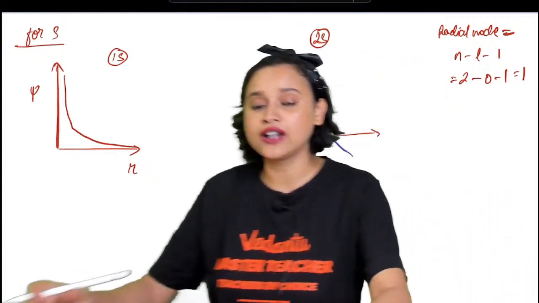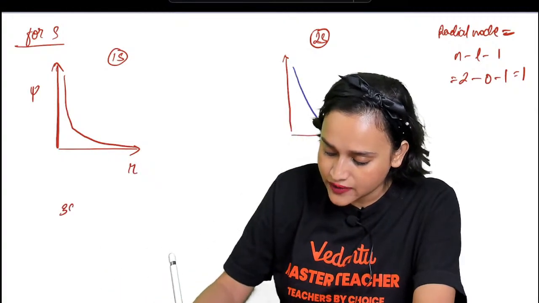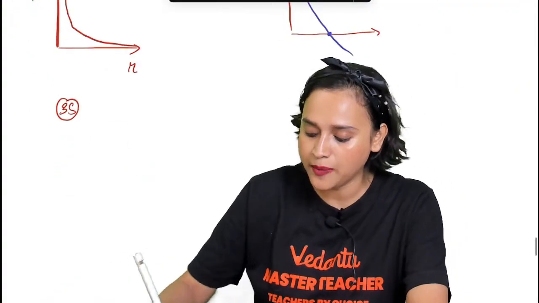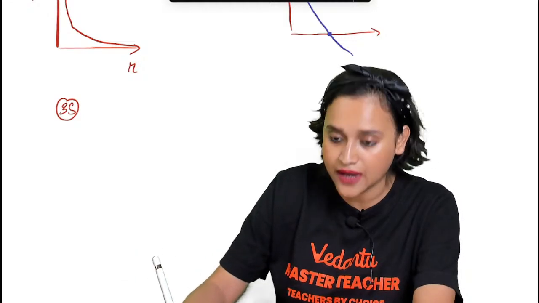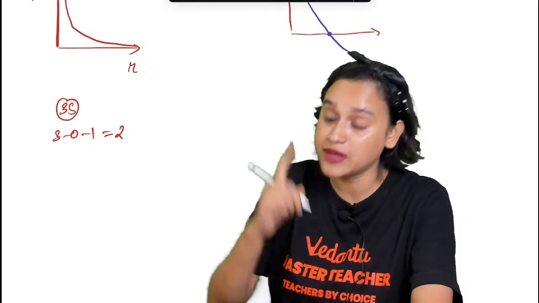Now, if I tell you to draw it for the 3s orbital, how will you draw it? For the 3s orbital, once again, what will happen to the radial node? The radial node this time will be 3 minus 0 minus 1, which is equal to 2, am I right? That means there will be two cuts.